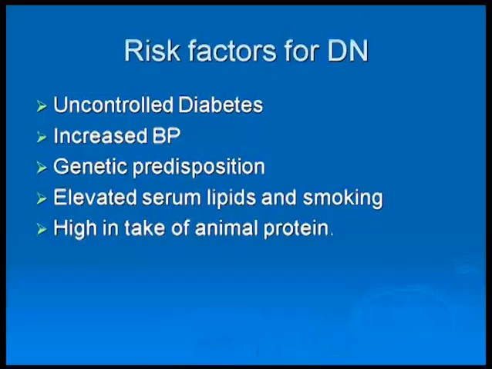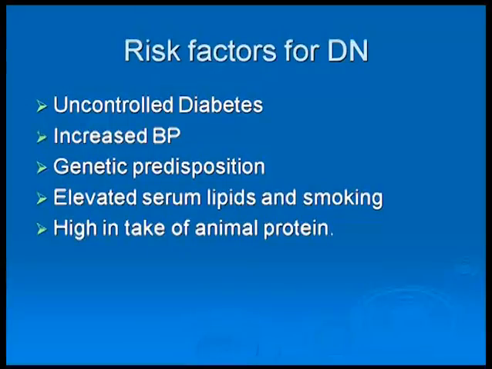We know that many diabetics would develop diabetic nephropathy in course of time, but when they have metabolically uncontrolled diabetes, it's very obvious that their chances are high. And whenever they have hypertension, the chances are high to develop nephropathy. And there are certain people who are genetically predisposed. We always see these people among some families where they have a higher incidence of nephropathy amongst these diabetics, irrespective of their metabolic control.